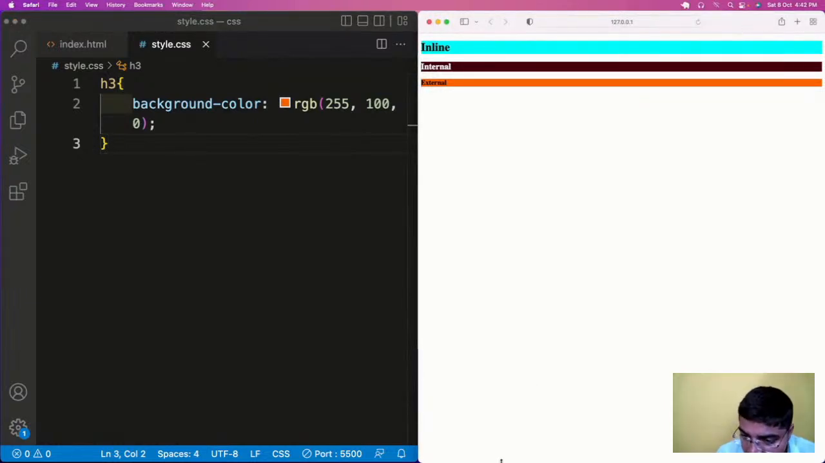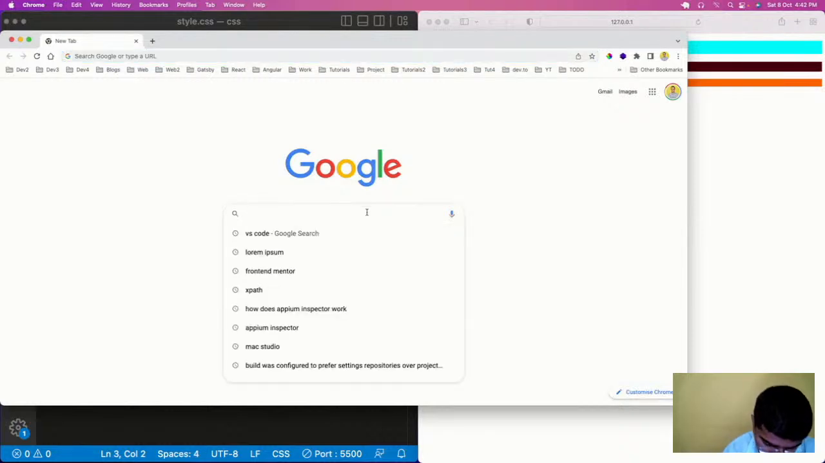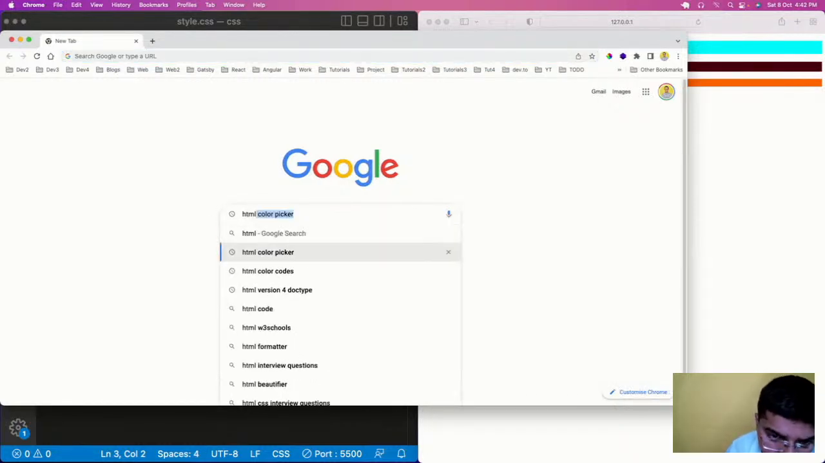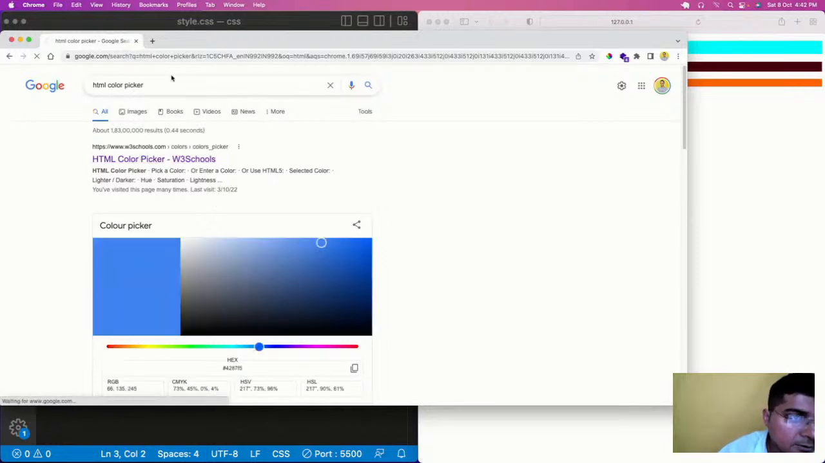Now let us see something. HTML color picker.